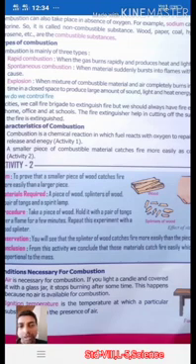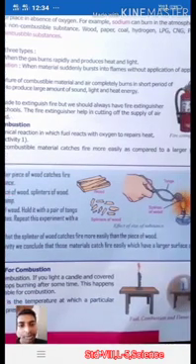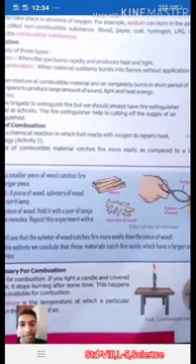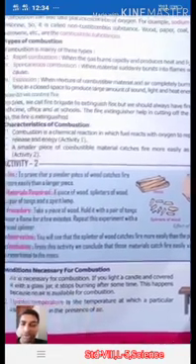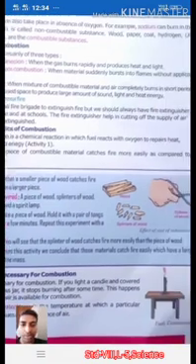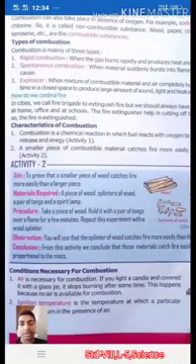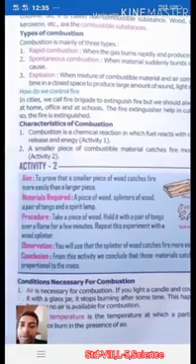So what is an explosion? When a mixture of a combustible material and air burns completely in a short period of time in a closed space, it produces a large amount of sound, light and heat energy. As you can see, those are bombs, right? A bomb that explodes is one example of an explosion. Here, crackers, as you can see.